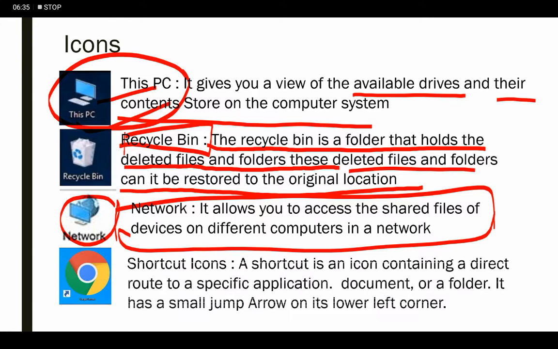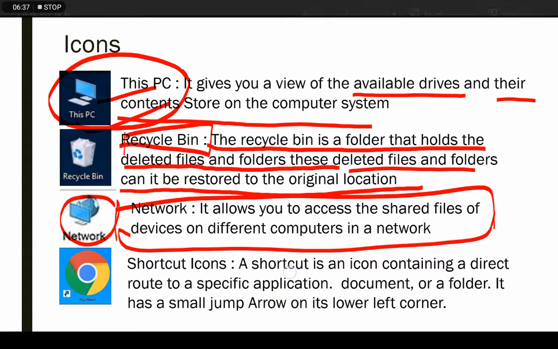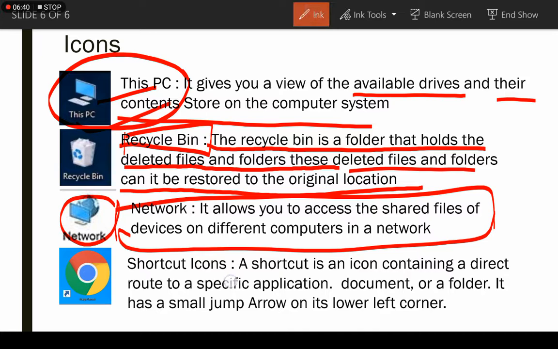Next and last is the shortcut icon. A shortcut is an icon containing a direct route to a specific application. As you can see, this is the application of Google Chrome. We can also see different types of icons on our desktop screen, like MS Word, MS Excel, Paint or any other.